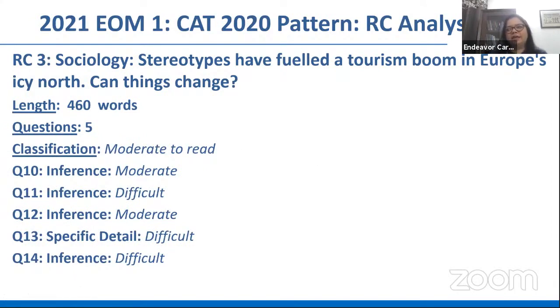There were references to the indigenous communities of the icy north, the northern part of Europe, and to their cultural practices, so you had to read that carefully. Not difficult, not abstract, but moderate to read. We won't mark this as easy to read. 460 odd words. Look at the questions here.